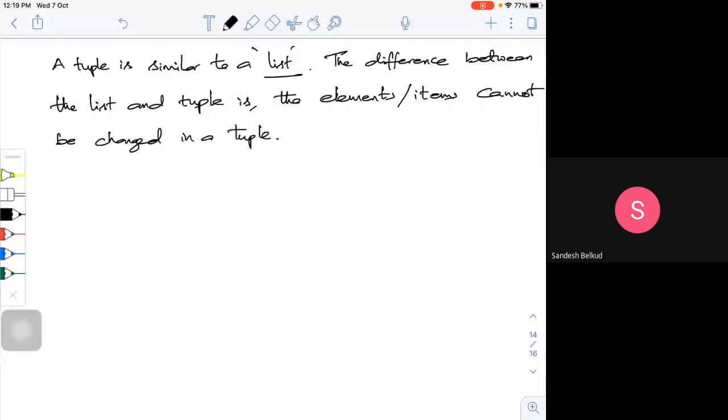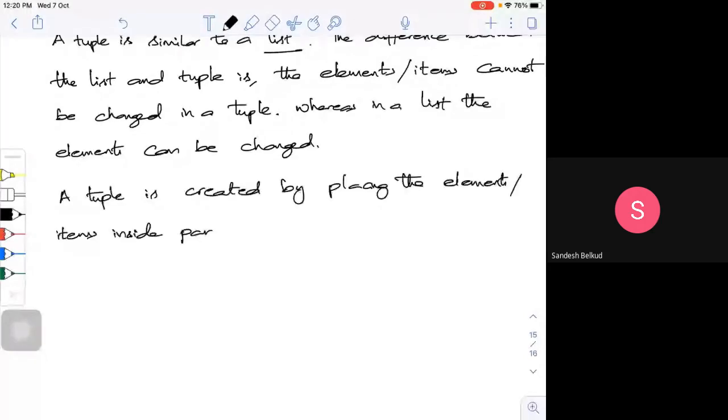We can change them in the list. So what are the elements actually? Elements are enclosed in brackets and separated by commas.